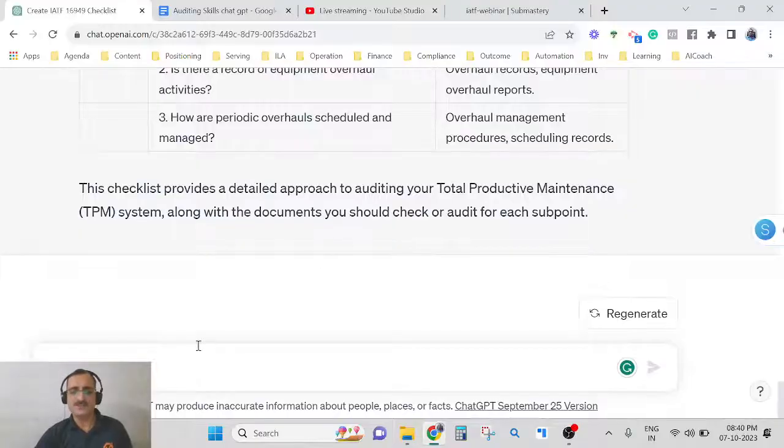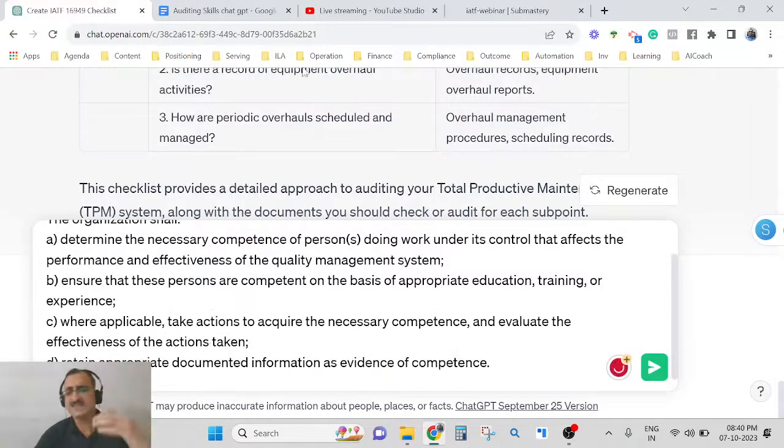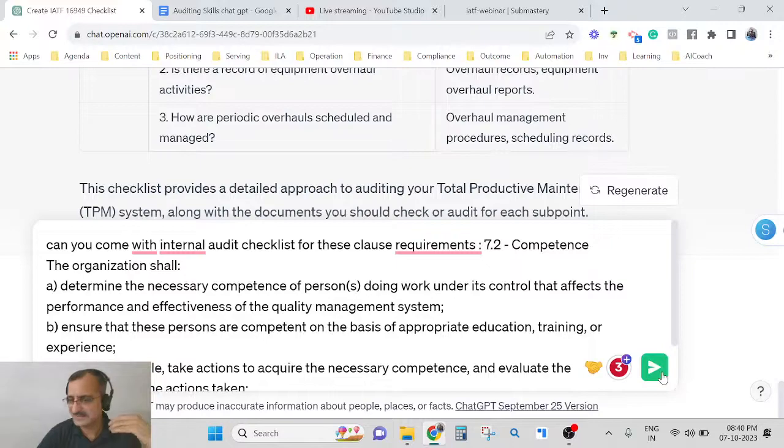Okay, so now I'm telling you, great. Can you come up with an internal audit checklist for these clause requirements? I have already set the context, मैंने उसको context set कर दिया था पहले ही. So now I'm asking directly. Let's see how it performs.